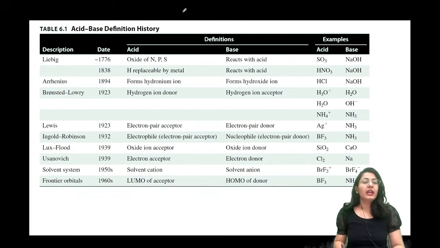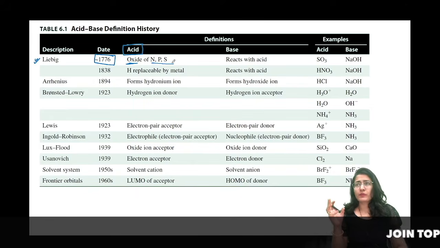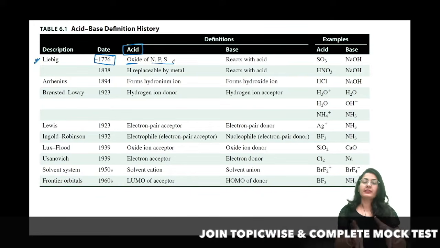it is now. So guys, there has been a lot of types of definition and classification कि acid and base होता क्या है. ठीक है, so if we start looking at the definitions, see the first 1776 definition or description was done by Liebig, and he said that acid is nothing but an oxide of the non-metals, let's say more electronegative elements. Non-metals are more electronegative and metals are electropositive.